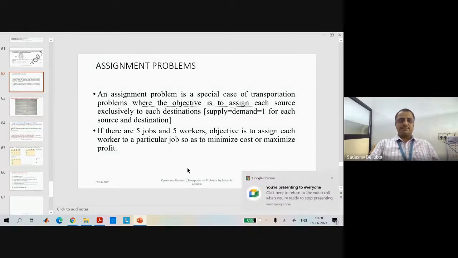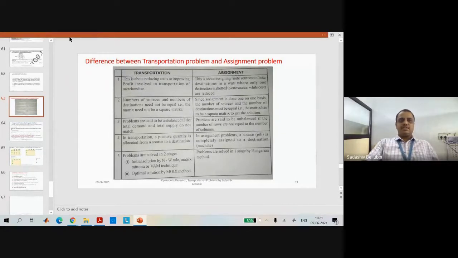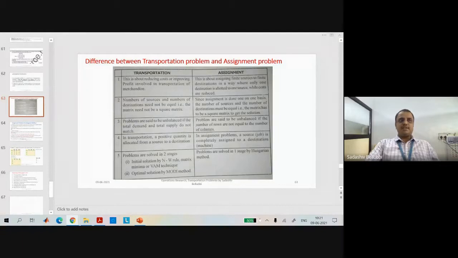Okay, next. Okay, this is the difference. Is it visible? Okay, this is the difference between the transportation problem and the assignment problem.